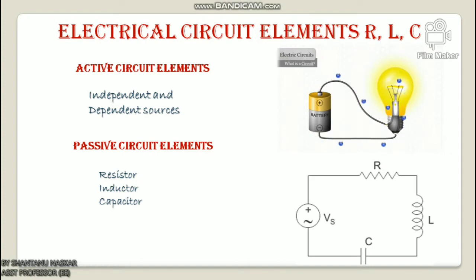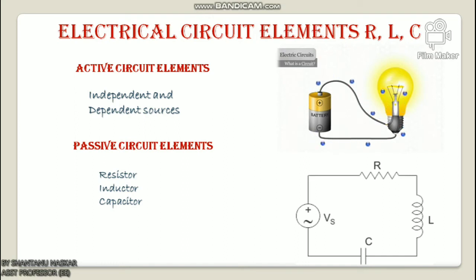An energy source, whether a voltage or current source, is of two types: independent and dependent. An example of an independent source is a battery, which provides a constant voltage to the circuit irrespective of the current flowing through the terminal.